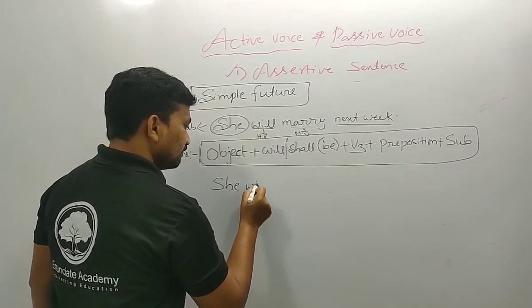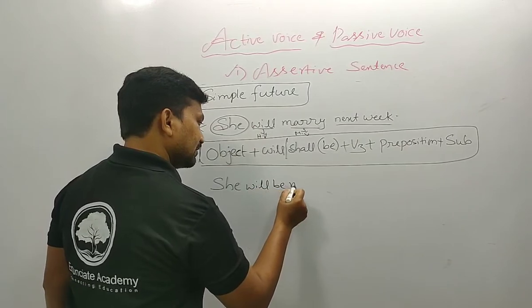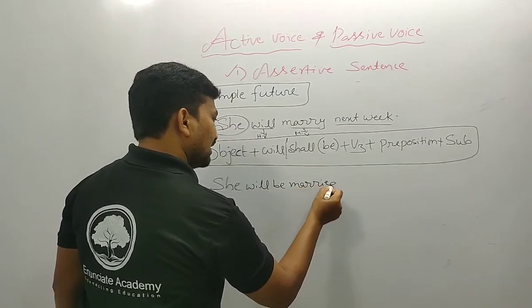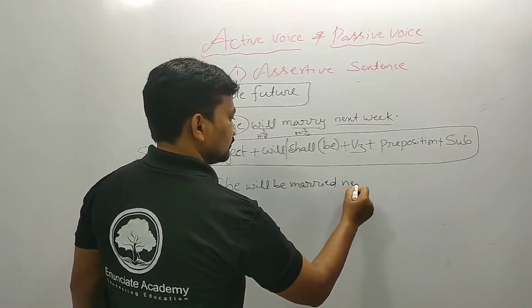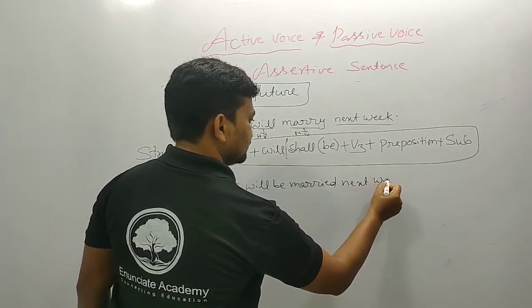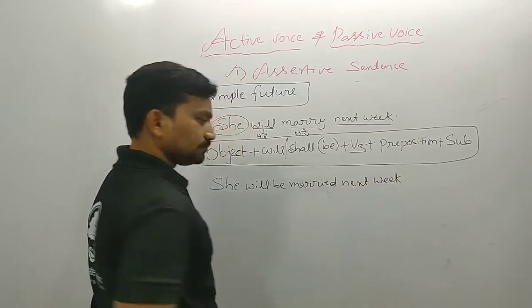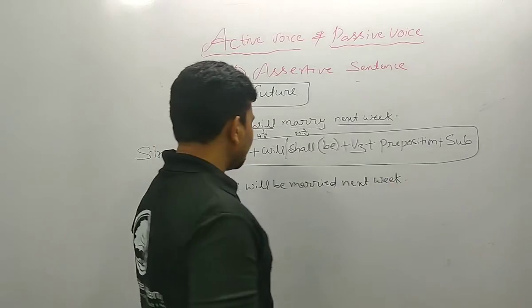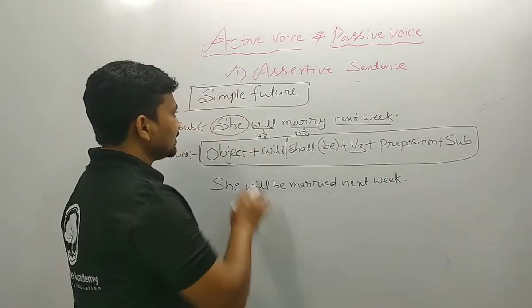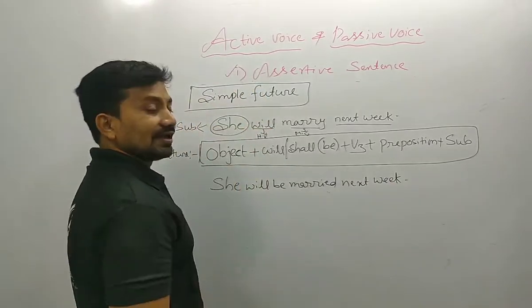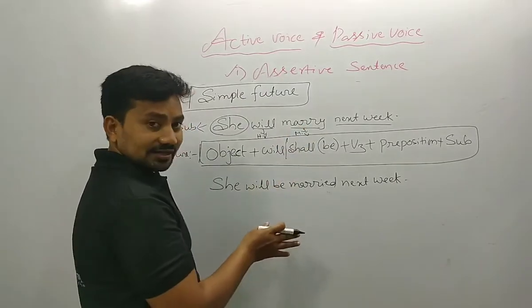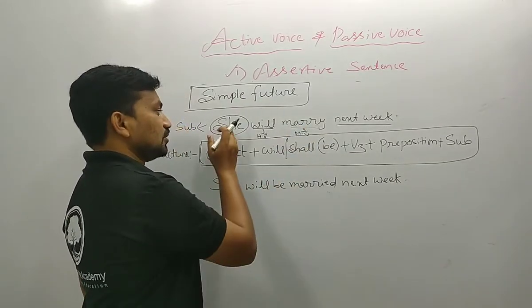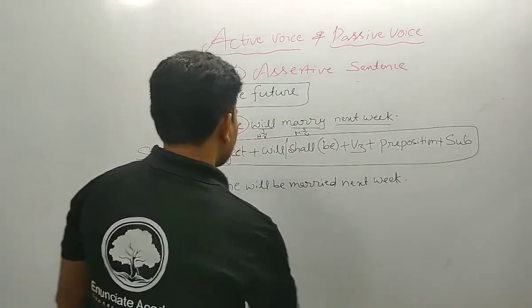She will be married next week. Okay dear, this is the sentence. Simple future can be converted like this. When the object is not there, the subject acts as the object.